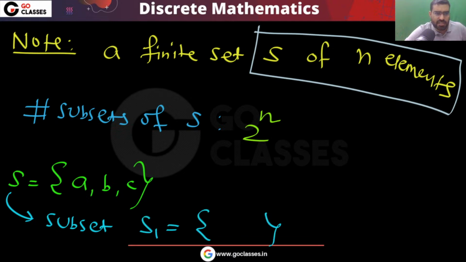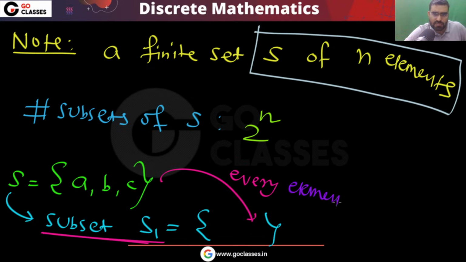When you create this subset, it simply means that every element of S has 2 choices. Either it will go to the subset or it will not go to the subset. So every element has 2 choices.